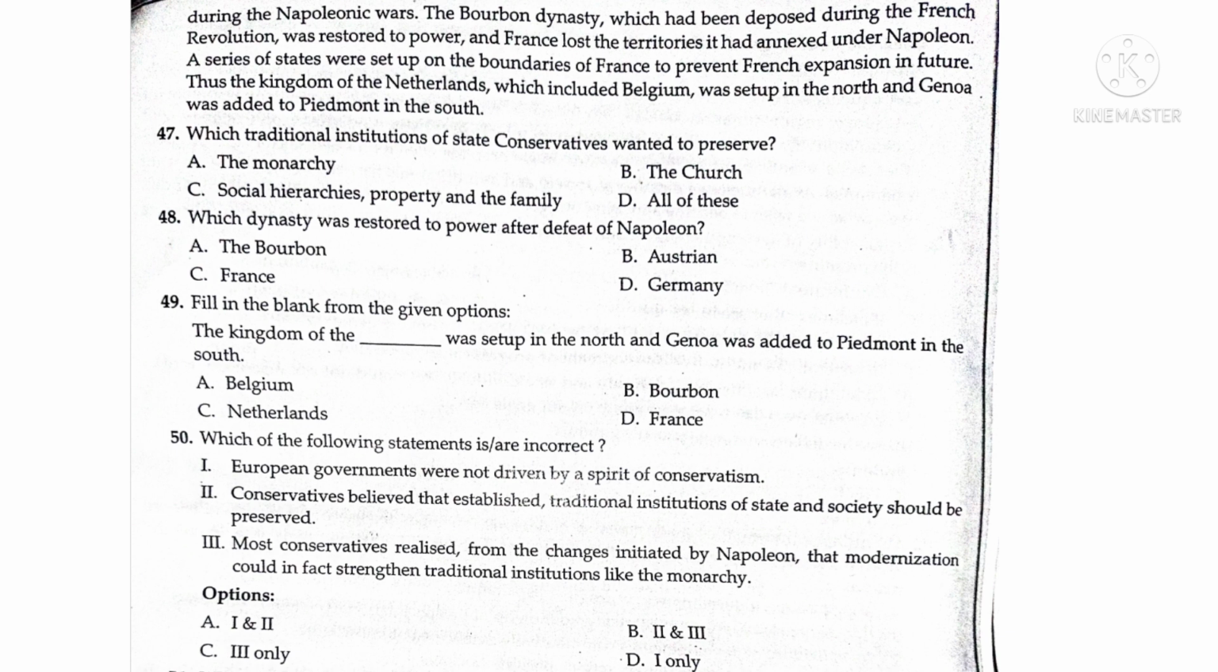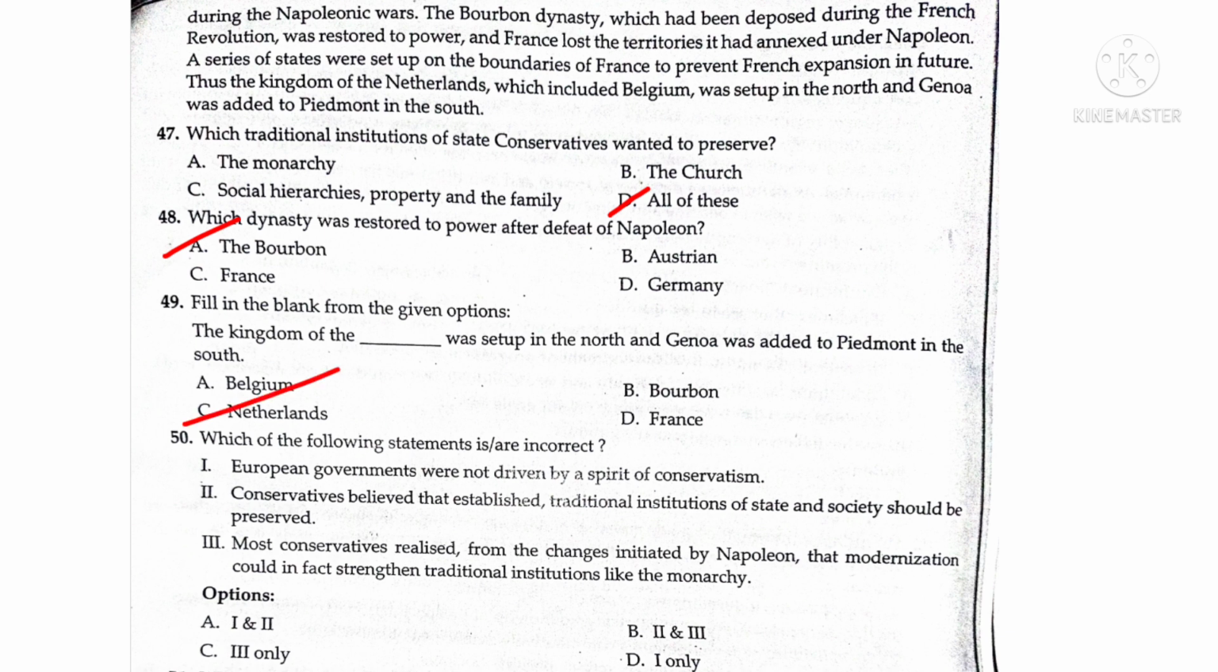47th one, which traditional institution of state did conservatives want to preserve? D, all of these. 48th one, which dynasty was restored to power after the defeat of Napoleon? Answer is A, the Bourbon dynasty. 49th one, fill in the blank from the given options. The kingdom of the Netherlands was set up in the north and Genoa was added to Piedmont in the south. Answer is C, Netherlands.